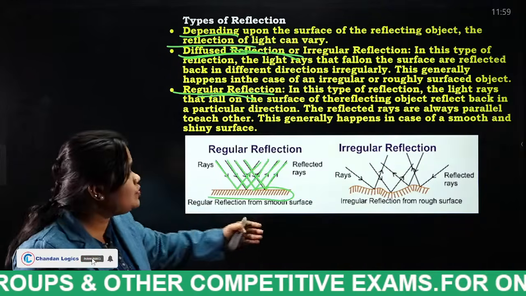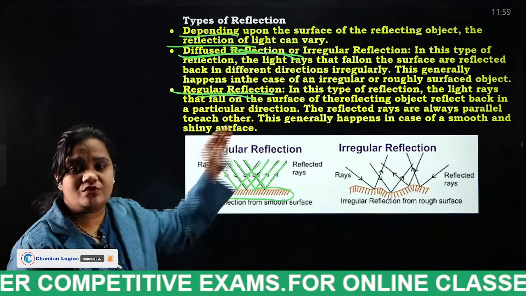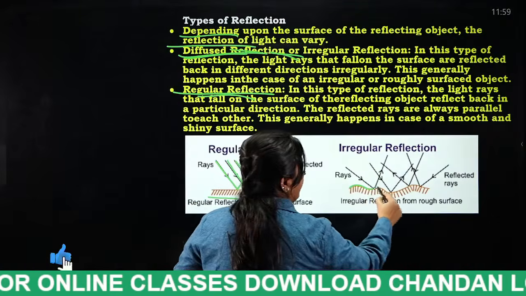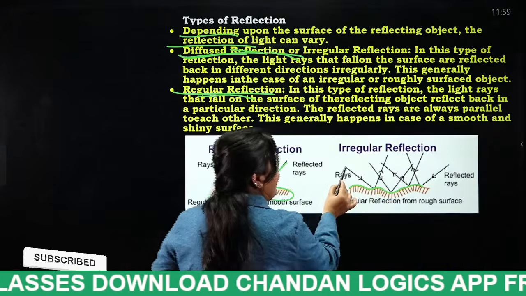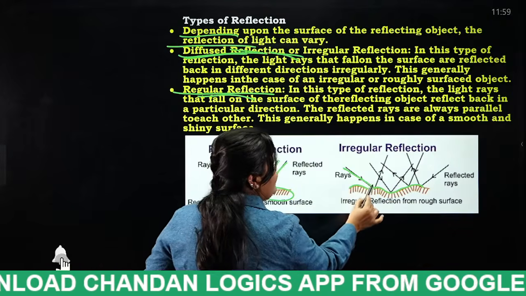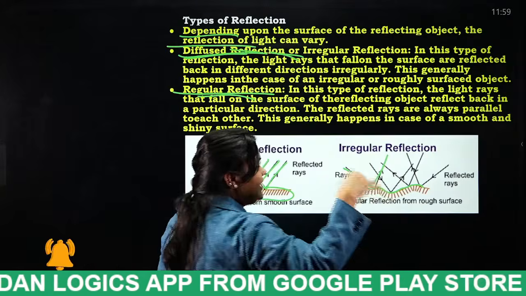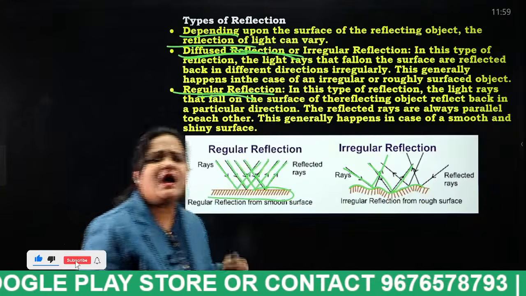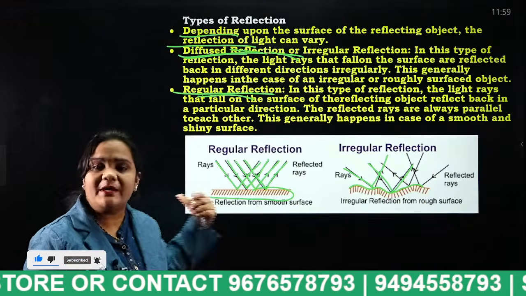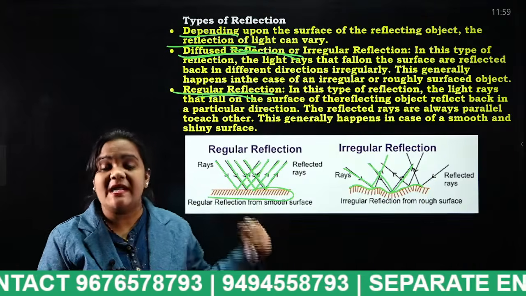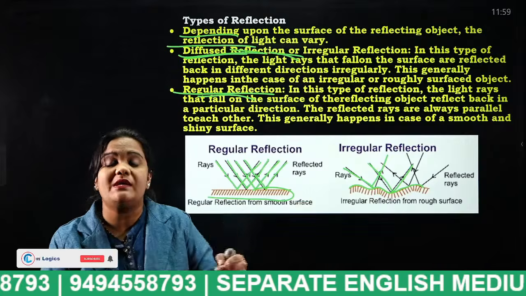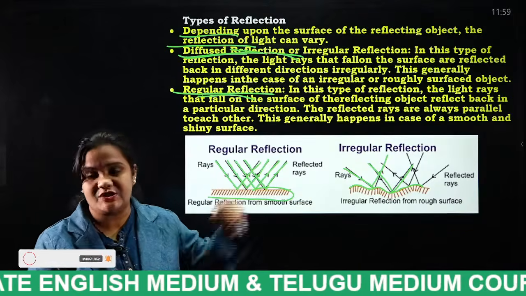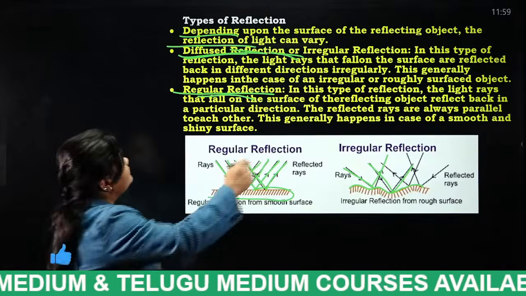When it comes to irregular or diffused reflection, it is an irregular surface. When the light falls on this, it will be reflected like that, and here it will be reflected like that. So these are what, students? Not even. Compared to regular reflection, irregular reflection does not give the same length of reflected rays.